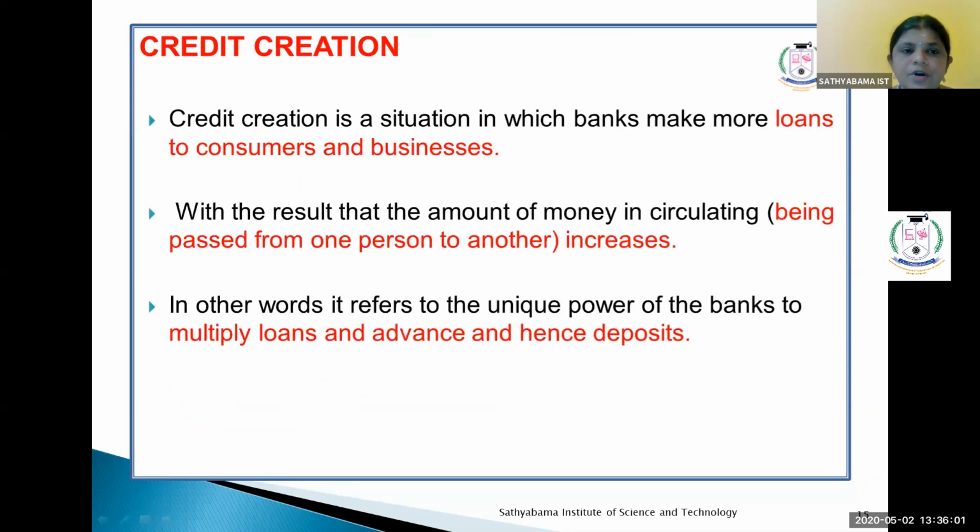Then the next topic is credit creation. Credit creation is a situation in which banks make more loans to consumers and businesses. As a result, the amount of money in circulation increases. In other words, it refers to the unique power of the banks to multiply loans and advances and hence deposits. The purpose is to increase their amount.